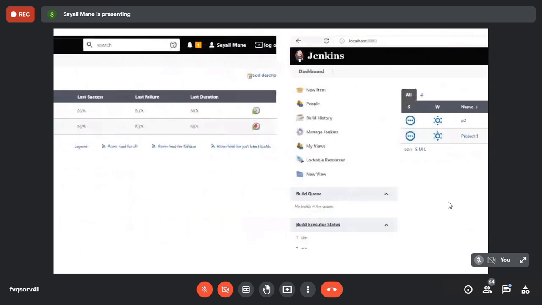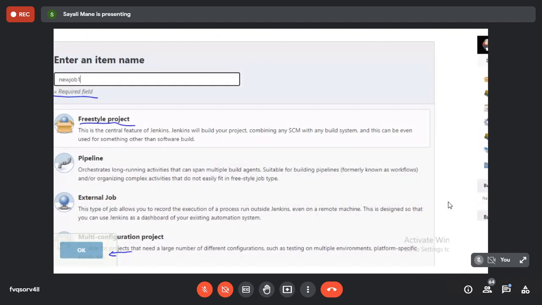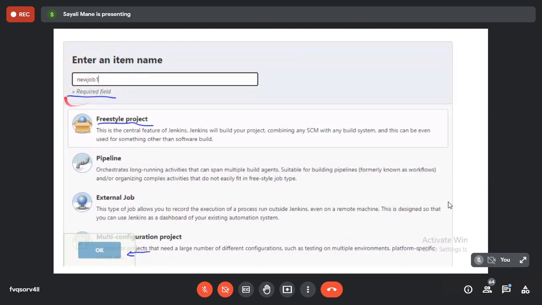Okay. Now next one, here there is a new item. So click on the new item button. Click on that. Now I'll show you how to create a new project or new build. After that, here enter an item name. So I have written new job one. You can write any name. It should be a good one. Don't write a big name. Keep it good and small.